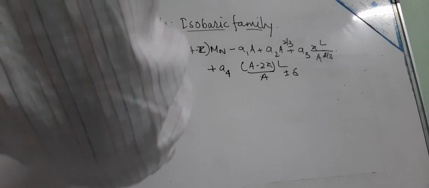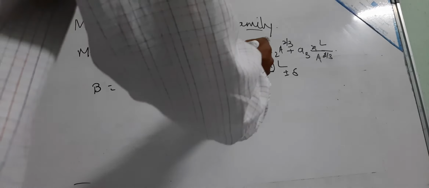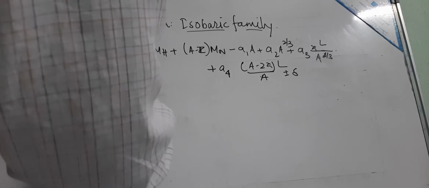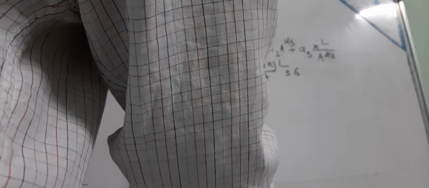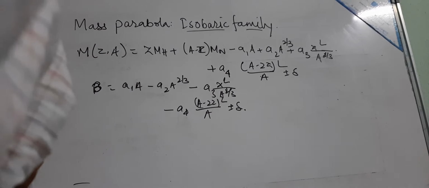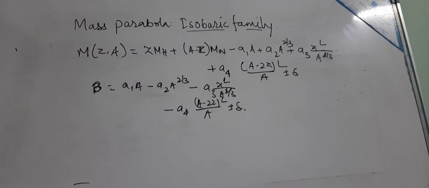So the binding energy B equals a1 A minus a2 A to the power 2/3 minus a3 Z squared divided by A to the power 1/3 minus a4 (A minus 2Z) squared divided by A plus or minus delta. So this is the pairing energy.